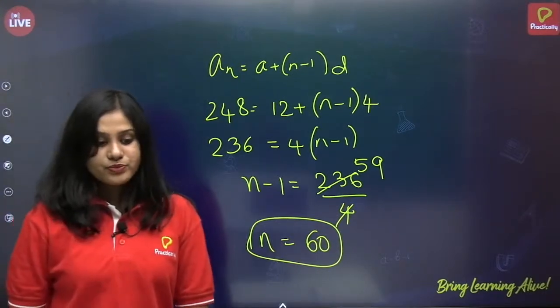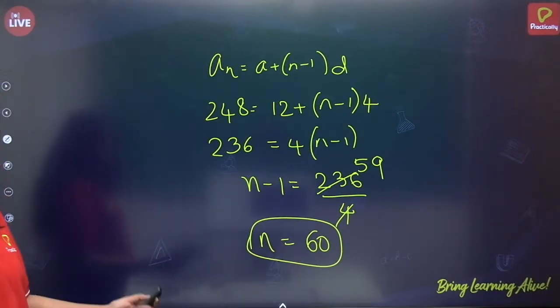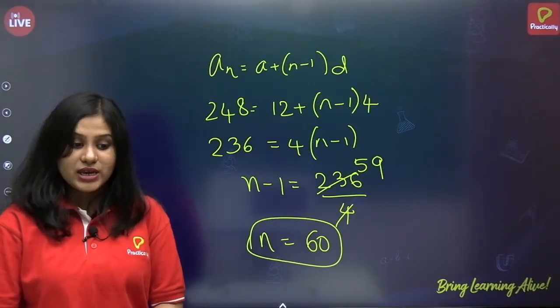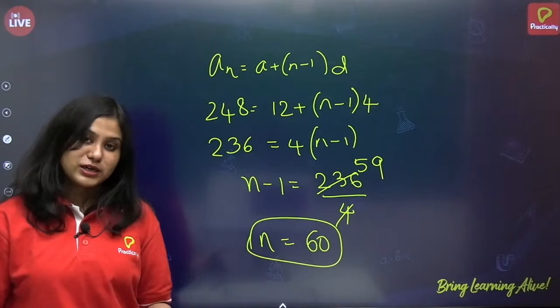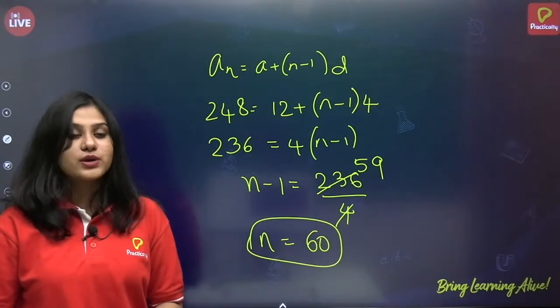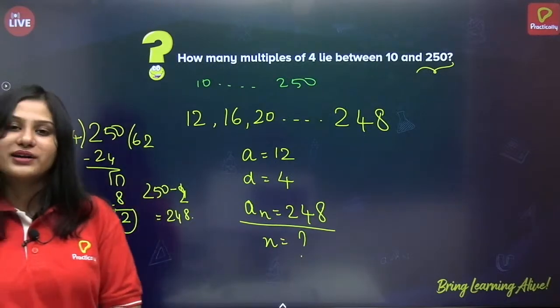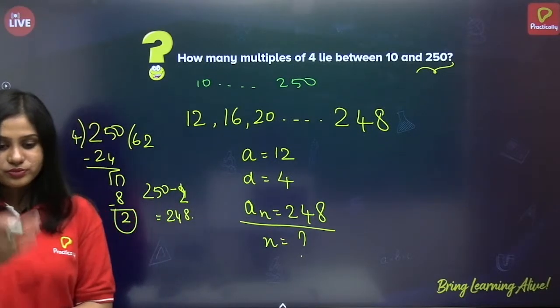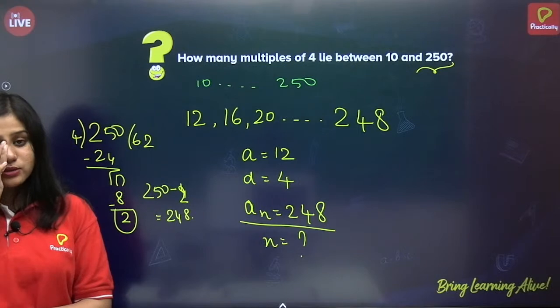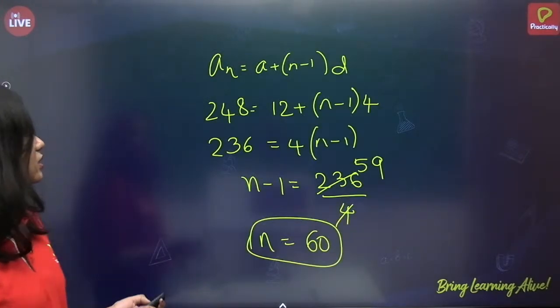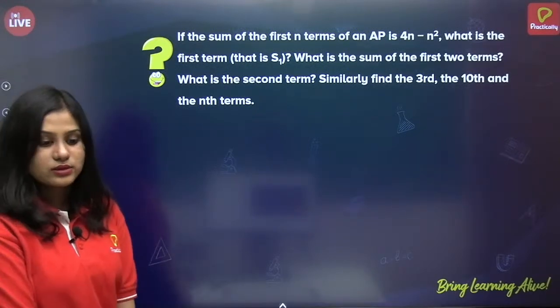Okay. So, how many multiples of 4 lie between 10 and 250? There are 60 multiples of 4 which lie between 10 and 250. Okay. I hope it is clear and everyone is understanding it. Good. Next.